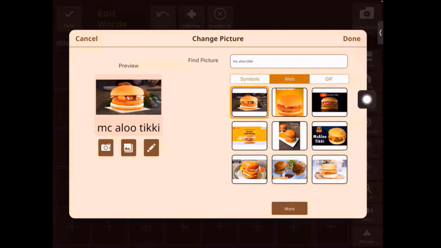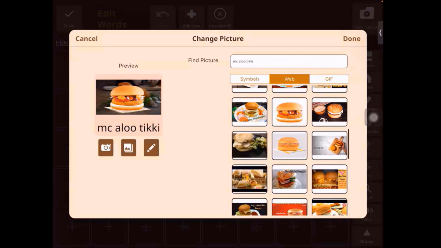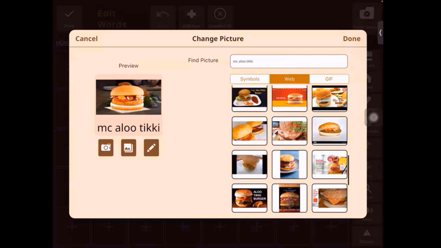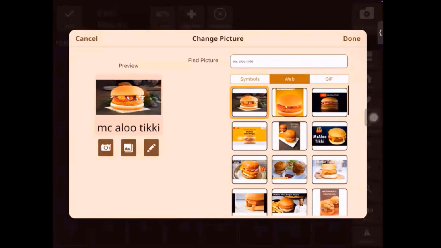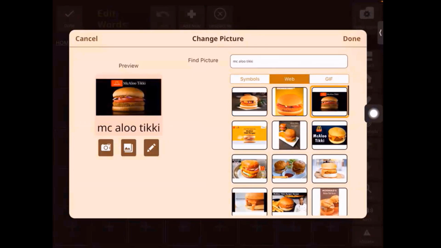We have many options that come up from the Google Images here. And now the way to view them has become a little easier. It shows you all of the options. Then you can click on this more button at the bottom, and it will show you more, and you're just able to scroll and see all of the images, right? So I want to pick this one here. I think this is a good representation of the Mekalu Tiki. I'm going to select this.